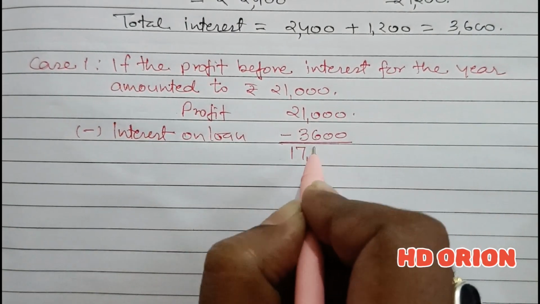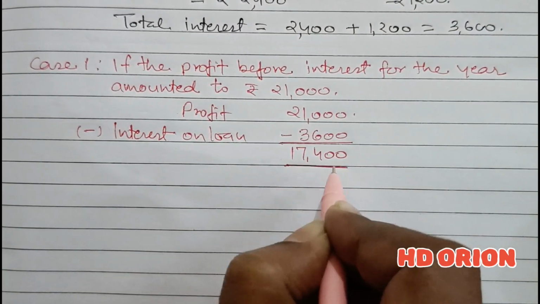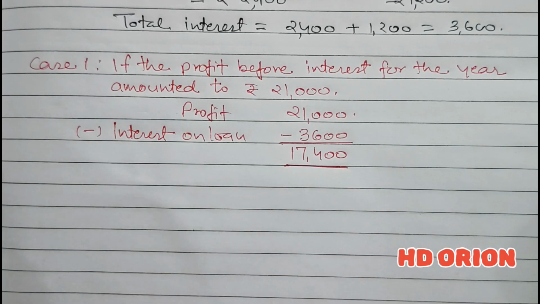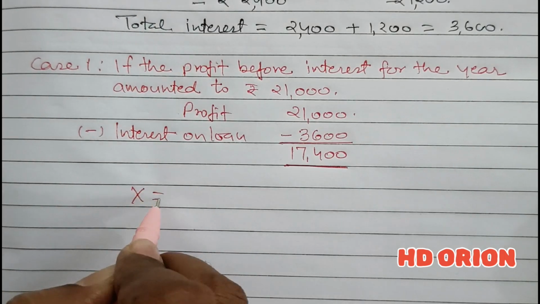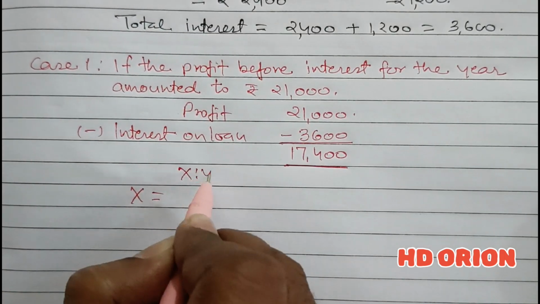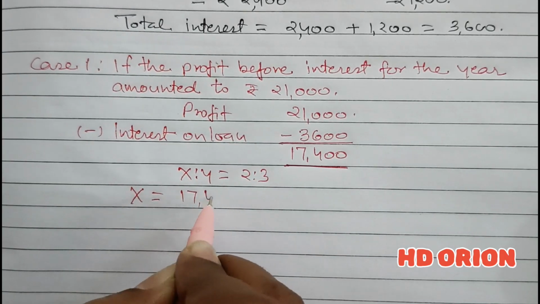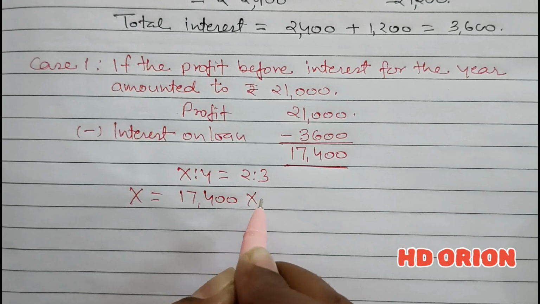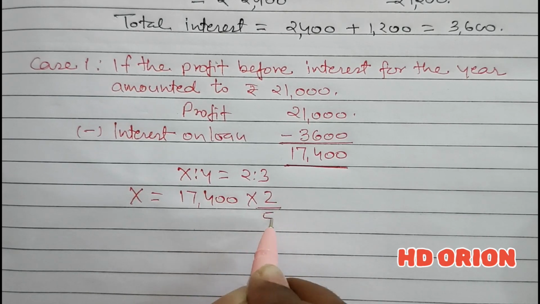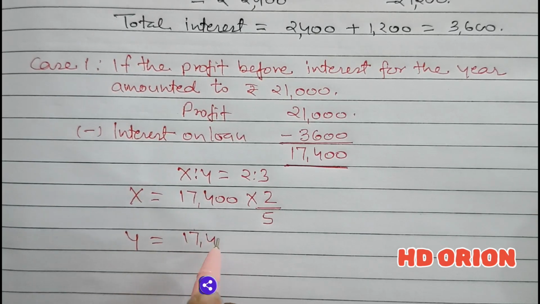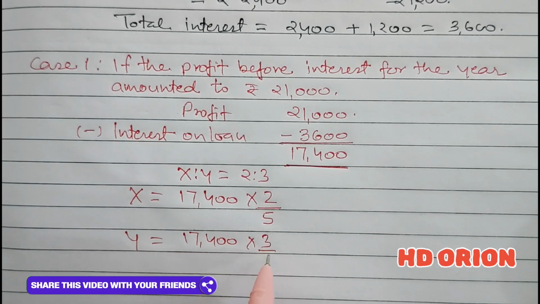It is 17,400 rupees. So this profit will be given to partners X and Y in their profit sharing ratio, which is 2:3. So X will get how much? X is to Y is equal to 2 is to 3. So out of 17,400, X will get 2 by 5, whereas Y will get 3 by 5.